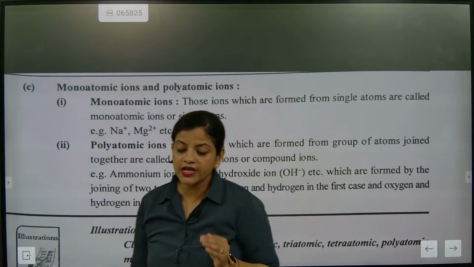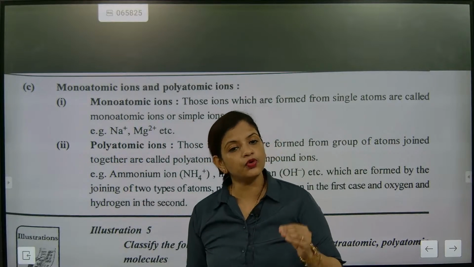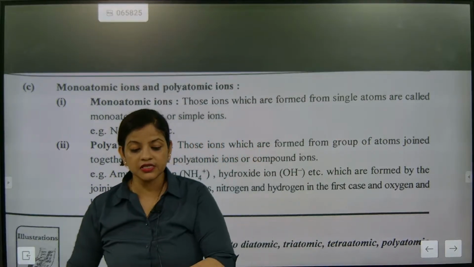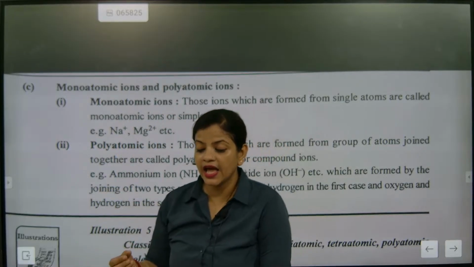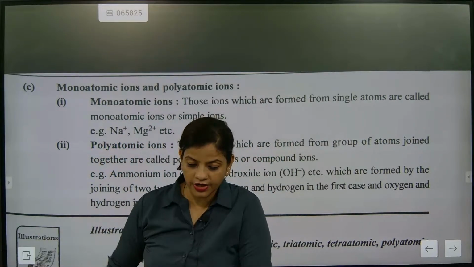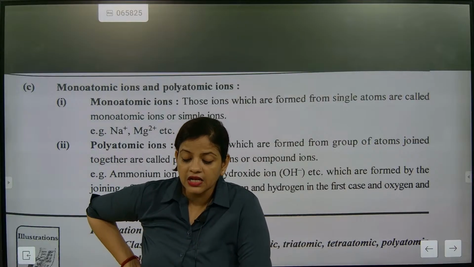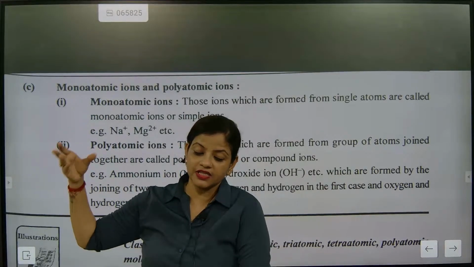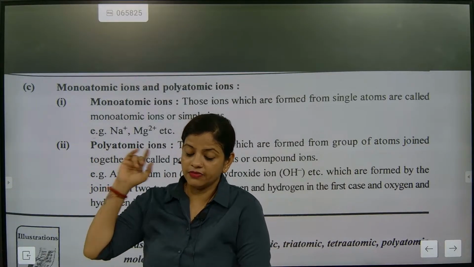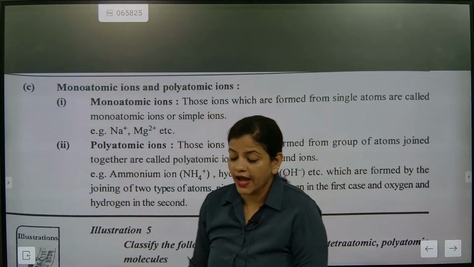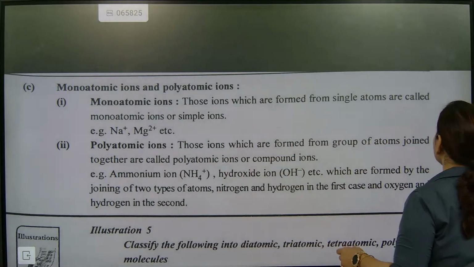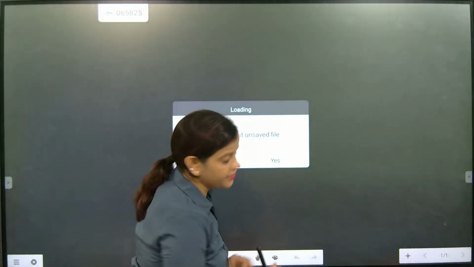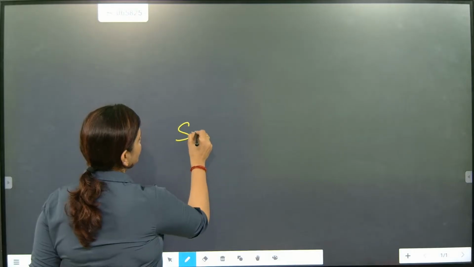Monoatomic ion and polyatomic ion. What is the meaning of monoatomic ion and polyatomic ion? See, monoatomic ions are those ions which are having one positive charge. Understood? So they are forming a single atom. They are having one positive, two positive charges. They are called as what? Monoatomic ion. Means single atom ions are called as monoatomic ions. Now come on, quickly note down. Single atom ions are considered as monoatomic ions. Note down please.